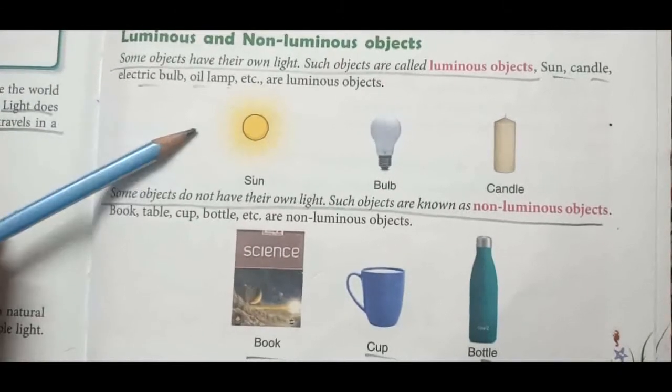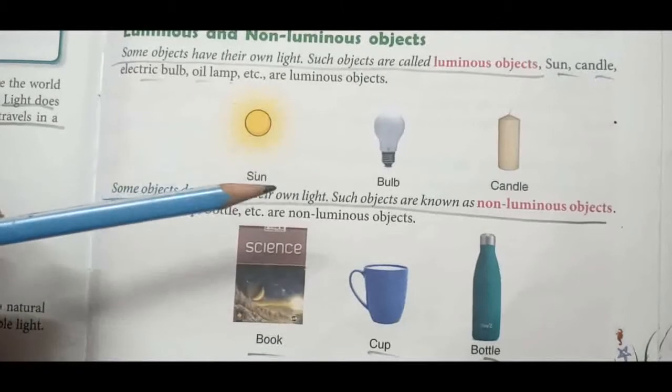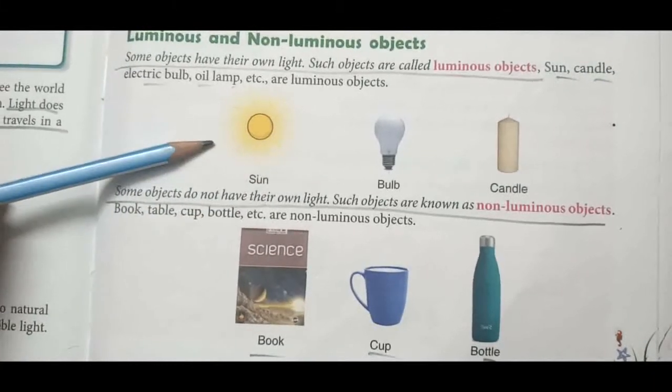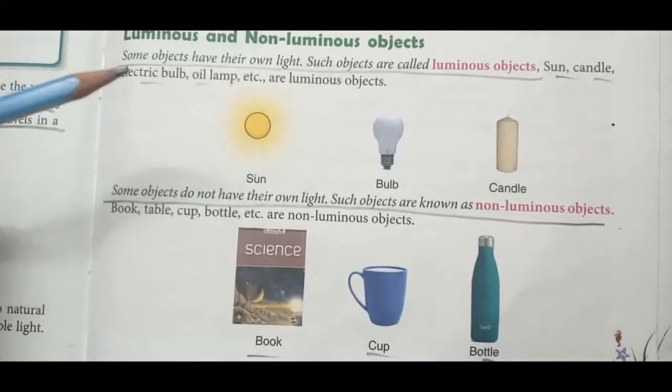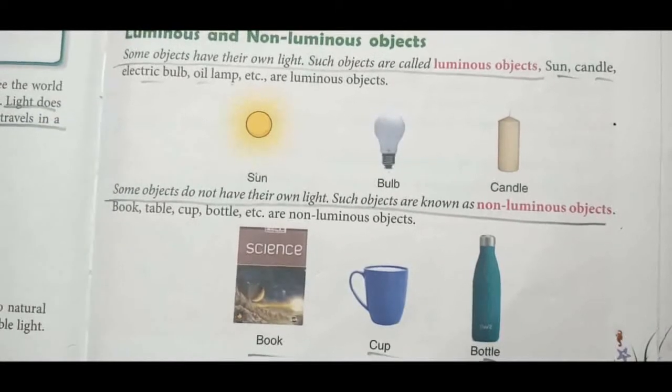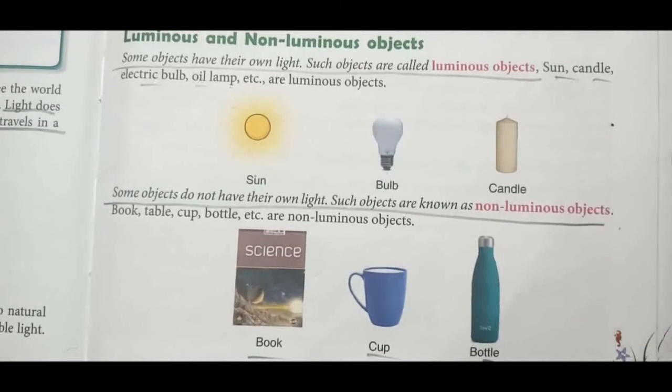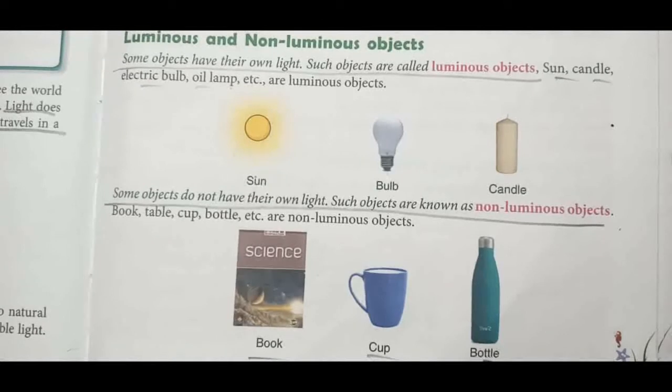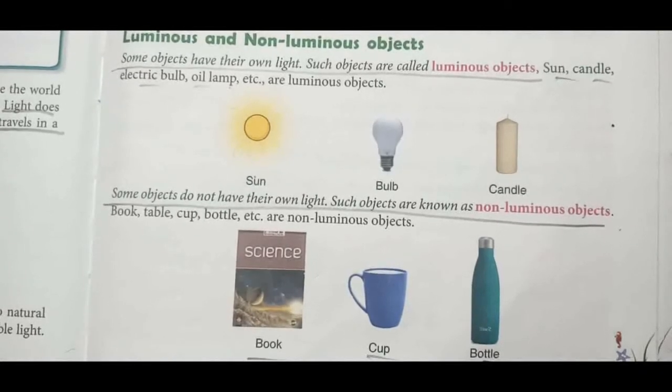Examples: sun, bulb, candle. So you can see the sun is a natural source. Bulb, candle, star, glowworm. You can write any of the examples which give out light in luminous objects.